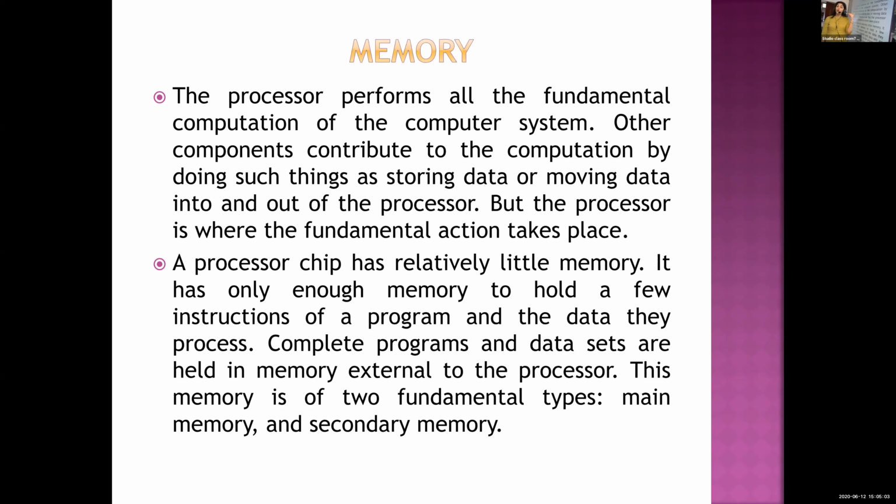Because it was stored in temporary memory. After some time, you forgot it. The same way, computer also has temporary memory and permanent memory. So there are two categories of memory. First one is main memory and second one is secondary memory. So what are the two categories of memory? Lydia?